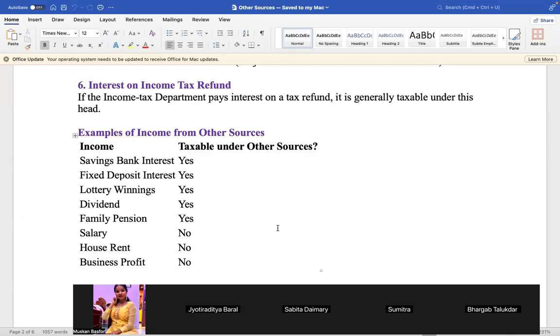Now, Sangeeta, please explain to me these examples of other sources income. Examples of income from other sources. Income: saving bank interest, taxable under other source? Yes. Income: fixed deposit interest, taxable under other source? Yes. Income: lottery winnings, taxable under other source? Yes. Income: dividend, taxable under other source? Yes. Income: family pension, taxable under other source? Yes. Income: salary, taxable under other source? No. Income: house rent, taxable under other source? No.